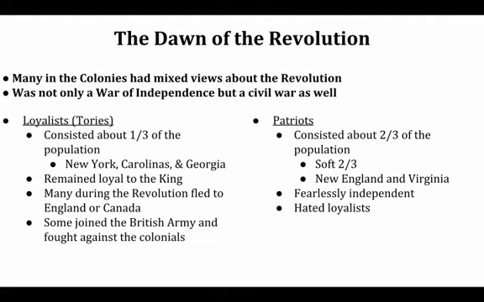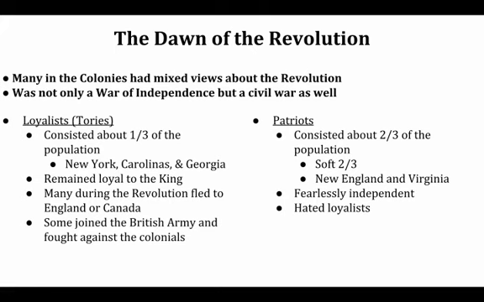Many people do not want to rebel against the British. In fact, as many as one third of the American colonists, and once again, we're pretty much ignoring African Americans and Native Americans here, but one third don't want to break away from the British. In fact, if you look at New York and the Carolinas and Georgia, you see regions of the 13 colonies that are very much pro-British.